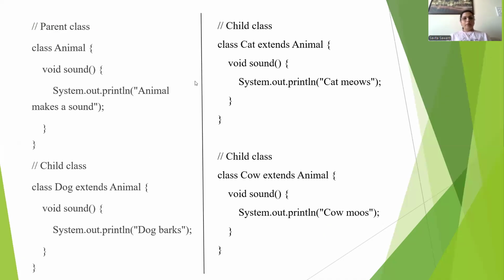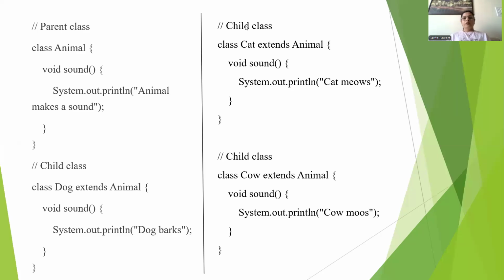The same example is demonstrated here. Class animal has the sound method and it prints a message onto the screen. This is the end of the animal class. Now this is a child class where dog extends animal, so we are using the extends keyword. Dog is a child class and animal is a parent class, and this dog class also has the same method sound.